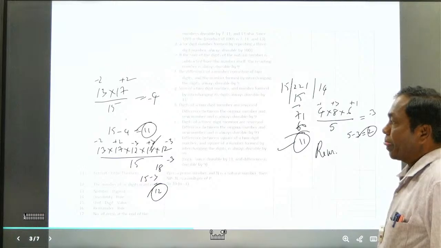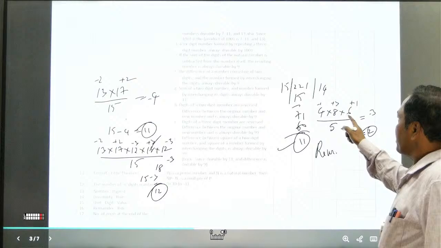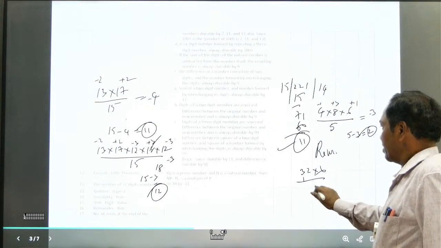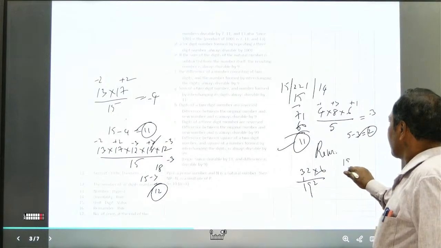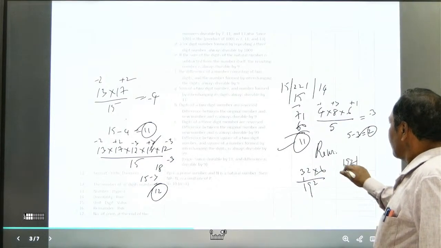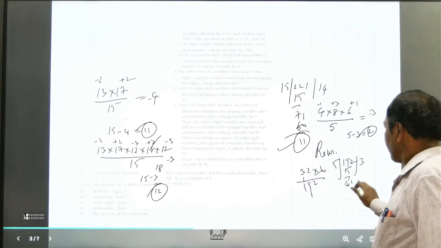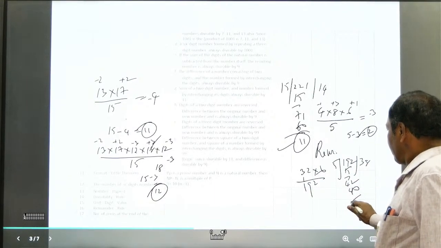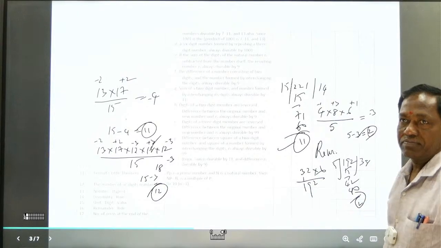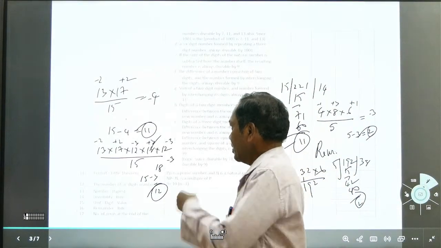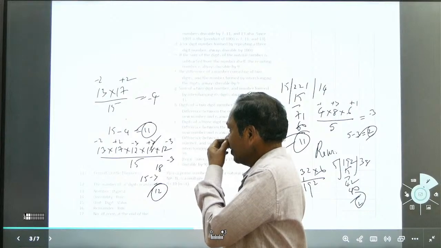Which one? 13 into 17 into 12. 4 into 32. 32 into 6, 192. 192 by 5, remainder 2. See that, 2. Right. Remainder 3, no?